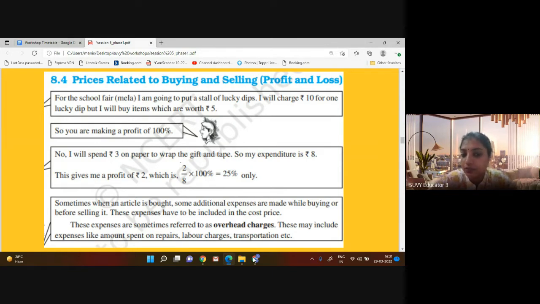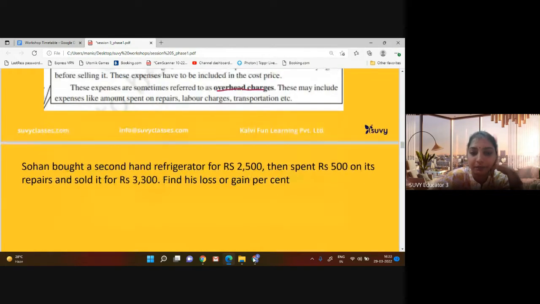Sometimes when an article is bought, some additional expenses are made while buying and before selling it. As we are going to a market to buy a gift for someone, we need to wrap it. For that, we also need to pay some extra charges to get it wrapped and decorated, right? So these extra charges are referred to as overhead charges. This may include, when the thing is big, using a conveyance from outside on rent, so they can keep it and drop it at your place, right?